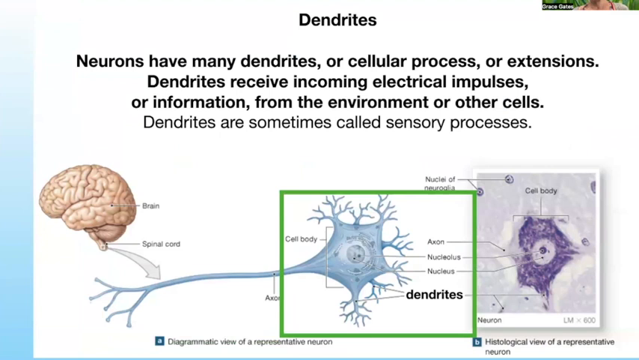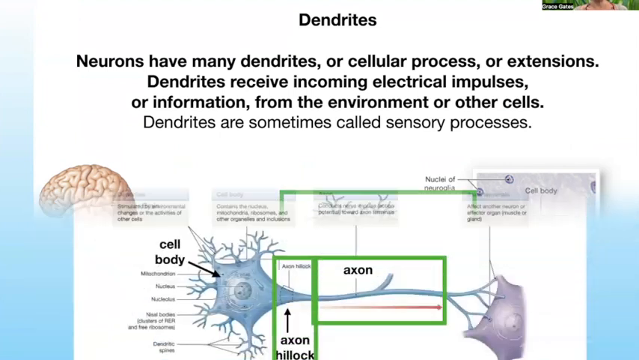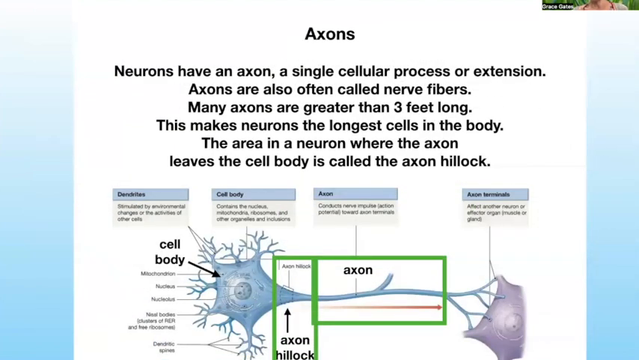Neurons have dendrites, or cellular processes or extensions. The dendrites receive incoming electrical impulses or information from the environment or other cells. Sometimes dendrites are called sensory processes. Neurons also have an axon, a single cellular process or extension. Axons are often called nerve fibers.